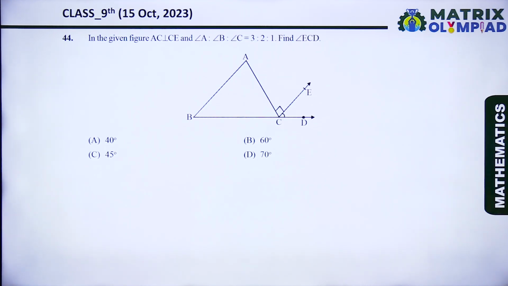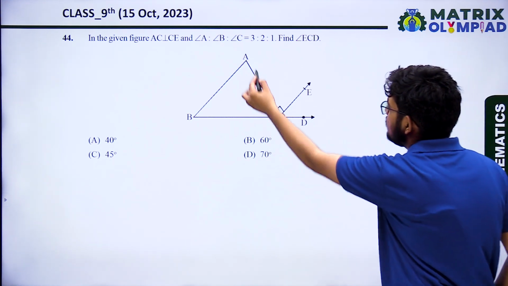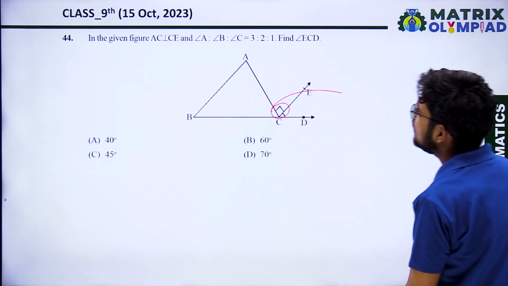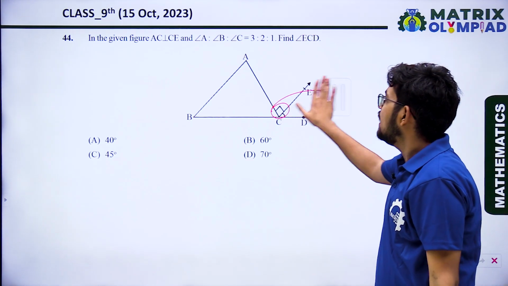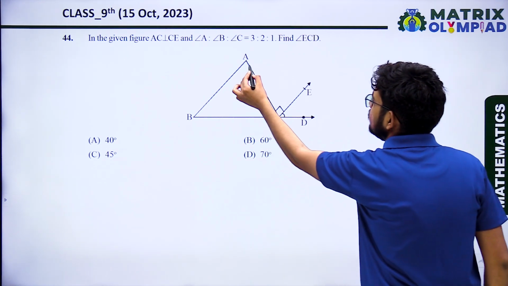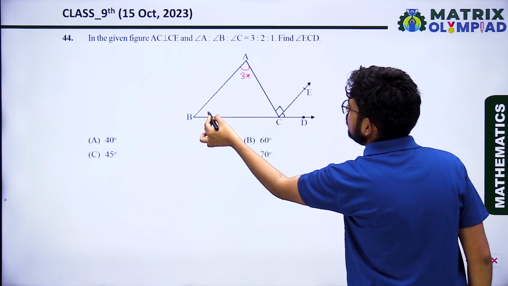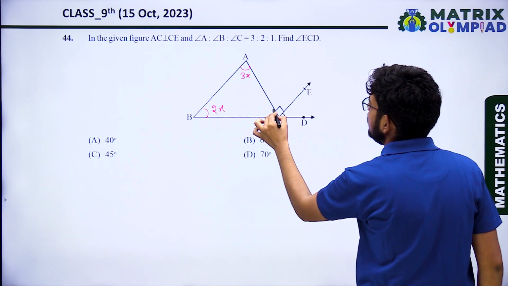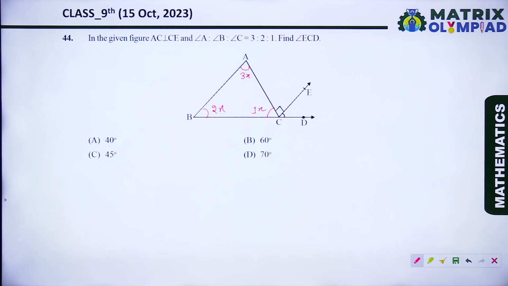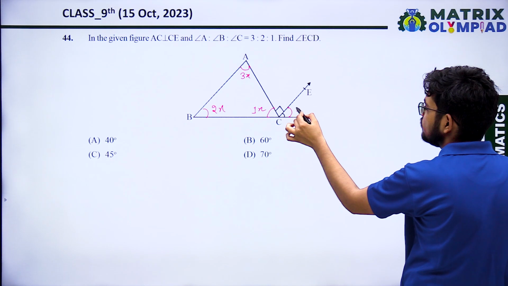Next question. In the figure, AC is perpendicular to CE, that is given already in the diagram. The ratio of angle A, angle B, angle C is 3:2:1. So angle A is 3x, B is 2x, and C is 1x. Then find angle ECD. We have to find this angle.